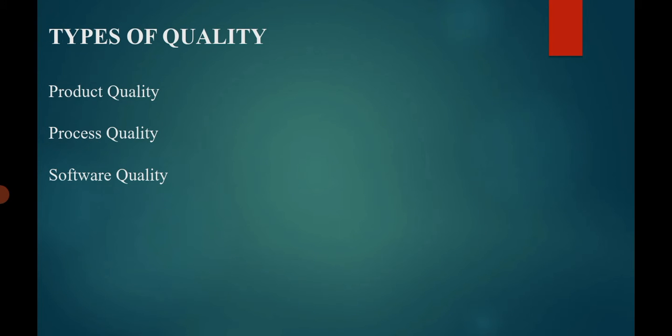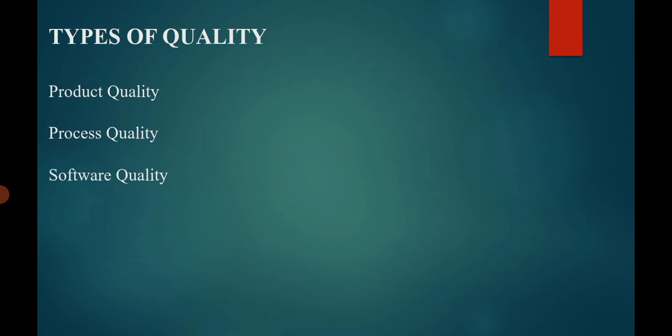Types of quality: first, product quality, process quality, and software quality. First, we can discuss product quality. Product quality is to incorporate features that have a capacity to meet consumer needs and give customer satisfaction by improving goods and making them free from any deficiencies or defects.